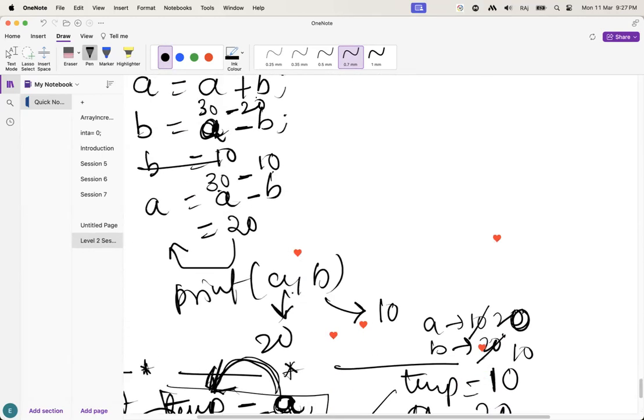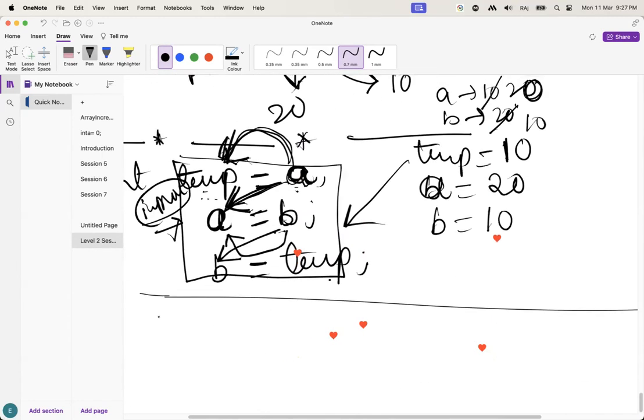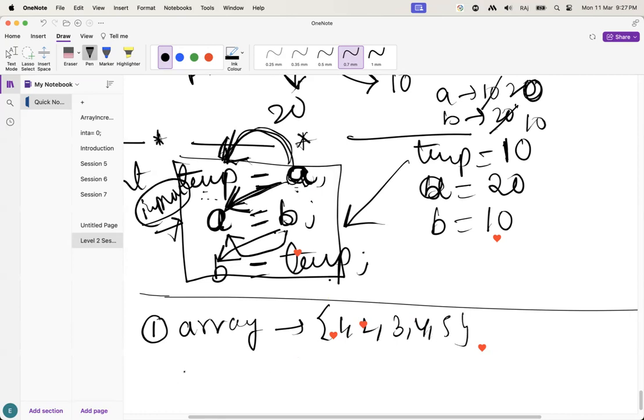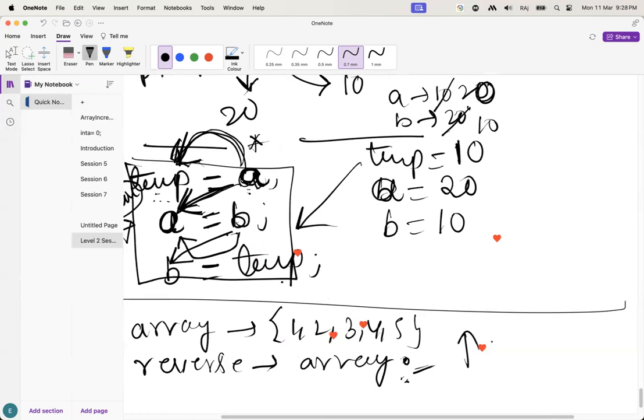Now comes to the actual problem. What is the actual problem? I have given one array. Let's suppose 1, 2, 3, 4, 5. I want to reverse this array. What are the different ways we can do this? You have to remember one thing.